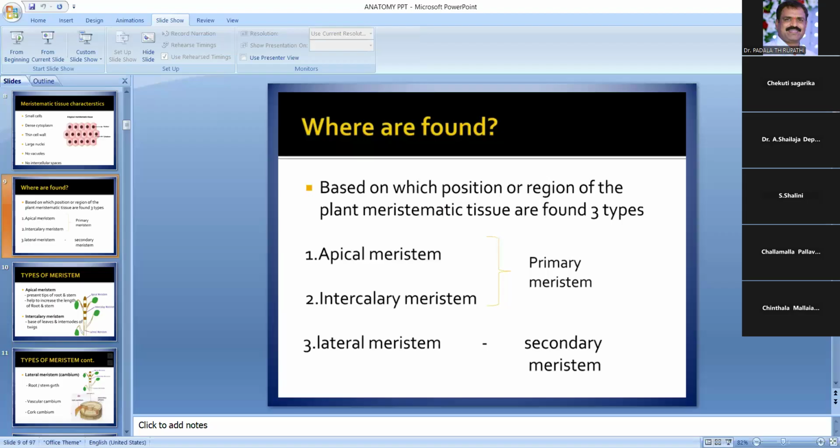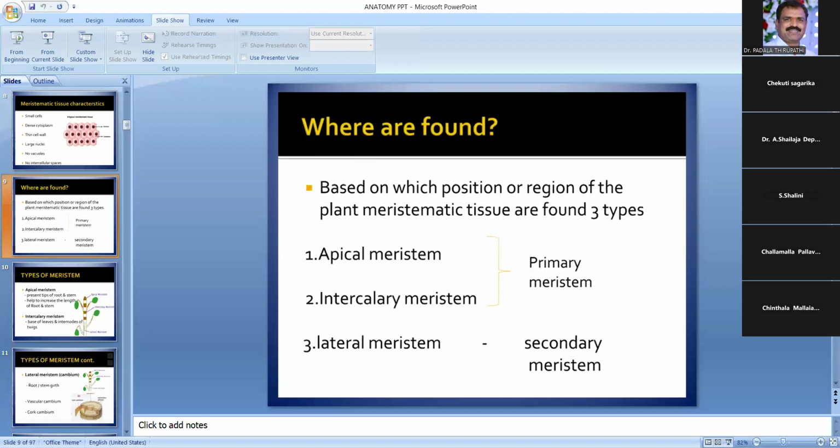Next, based on the origin. There is no slide for this actually. Based on the origin, the meristems are classified into three types. These are also three types: promeristem, primary meristem, and secondary meristem. Listen carefully. Based on the origin, the meristematic tissues are divided into three types.